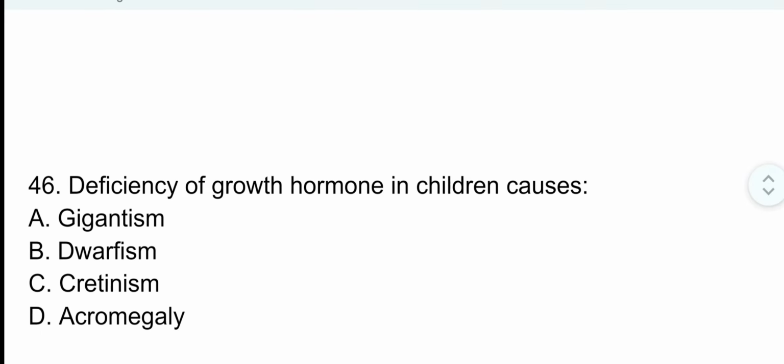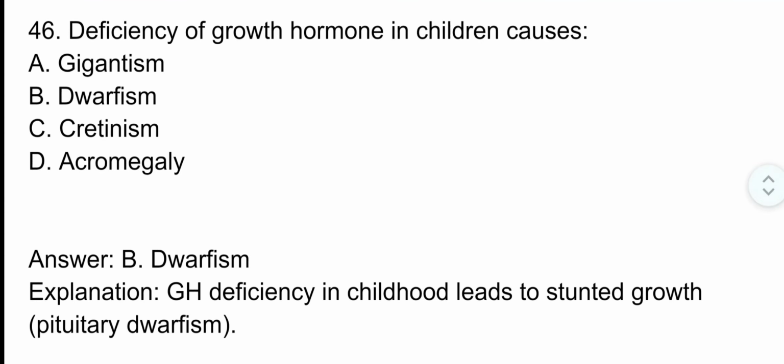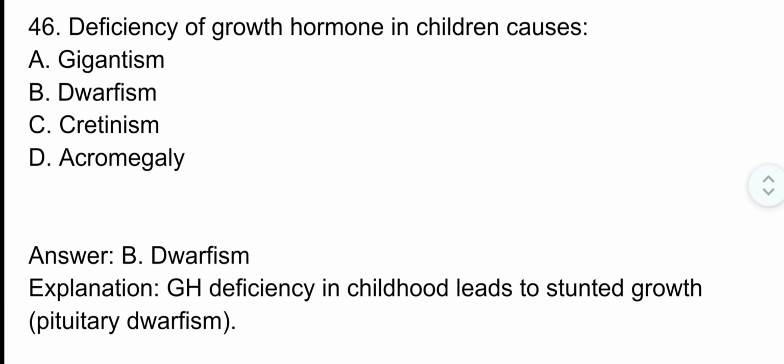Question number 46. Deficiency of growth hormone in children causes. The correct option is option B, dwarfism. Growth hormone deficiency in childhood leads to stunted growth, or pituitary dwarfism.